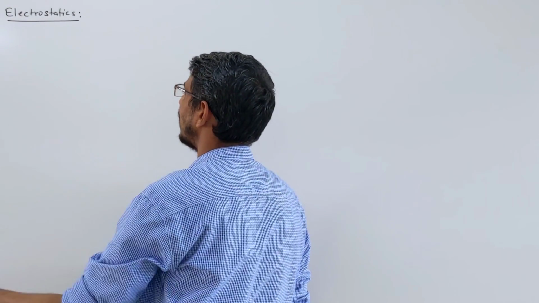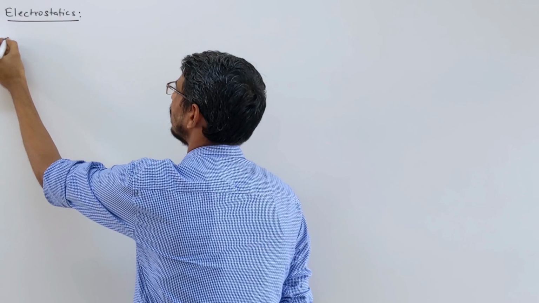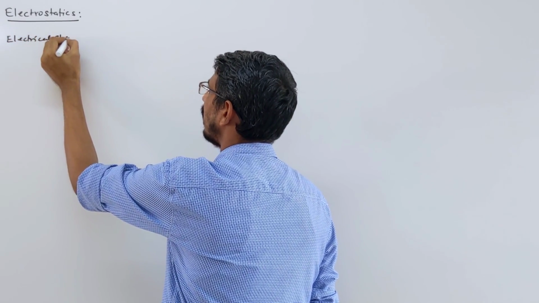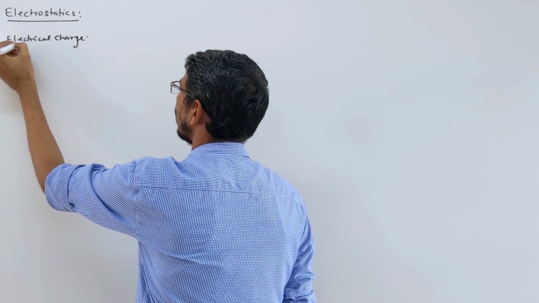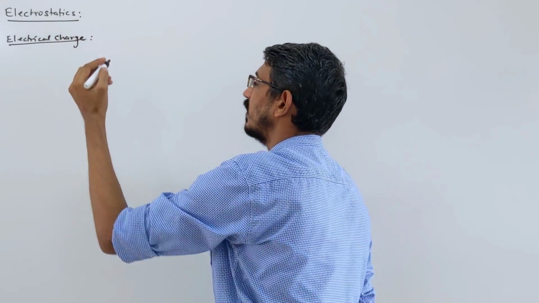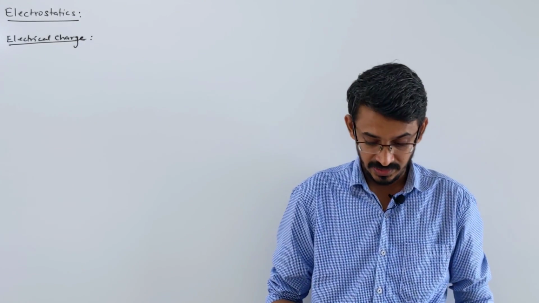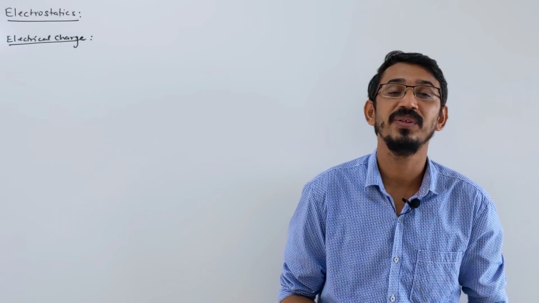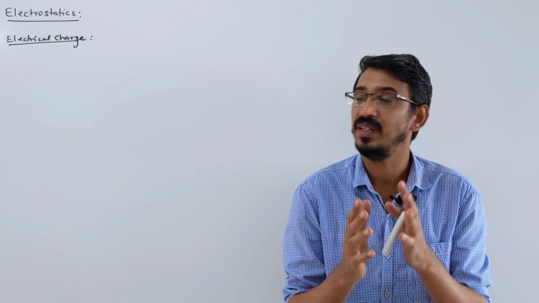Let me tell you what this electrical charge is. What is charge? Charge is again a property of matter. And what is this property?